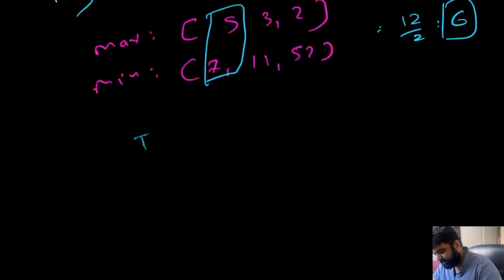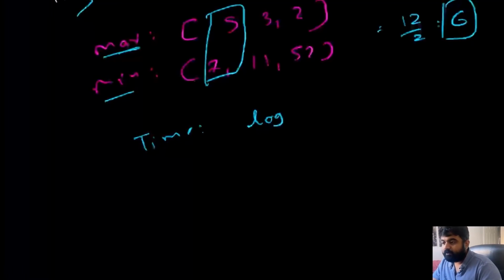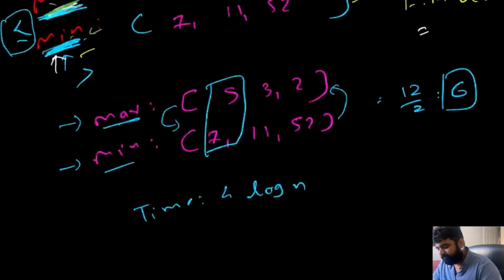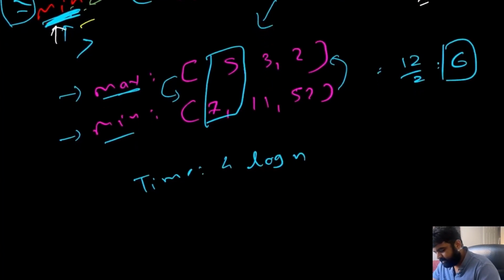Let's calculate the time and space complexity. For the time complexity, first we need to find that for the max heap and min heap. Insertion takes log n time, and essentially we are going to be inserting values in the max heap, min heap, sometimes from max heap to min heap and sometimes from min heap to max heap, but in either case we are going to achieve that in log n time. So essentially we are doing log n 4 times, and then one more time we also have to enter the value from the data stream into one of the heaps. So essentially we are doing the log n operation 5 times.